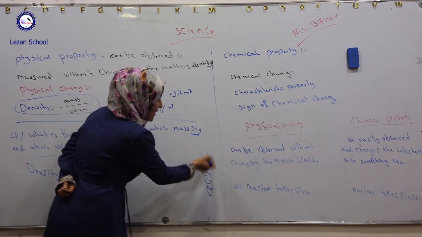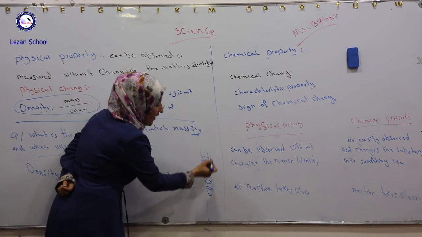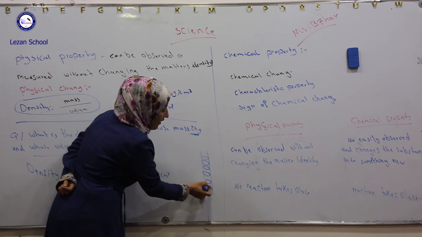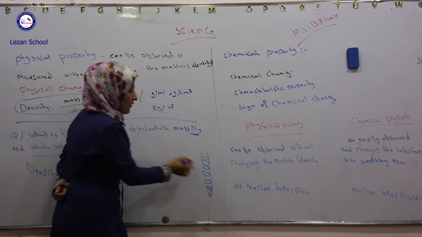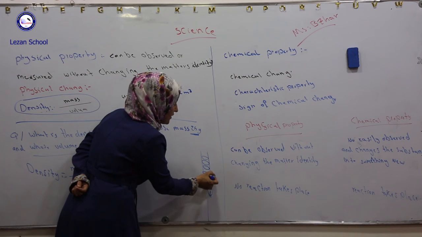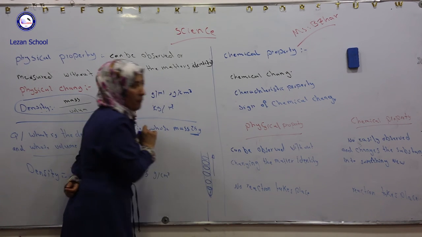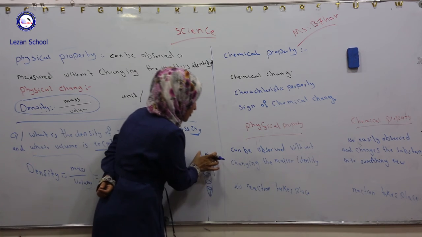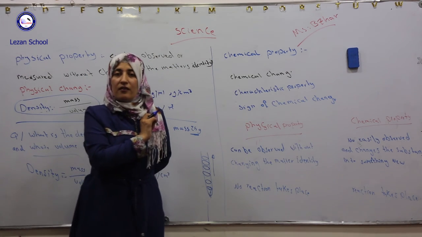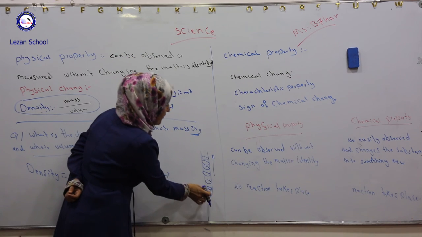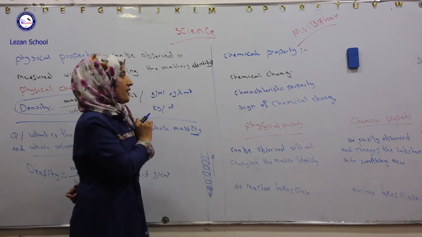The liquid that has high density remains at the bottom, but the liquid that has low density rises to the top. So the difference in density made the formation of seven layers.